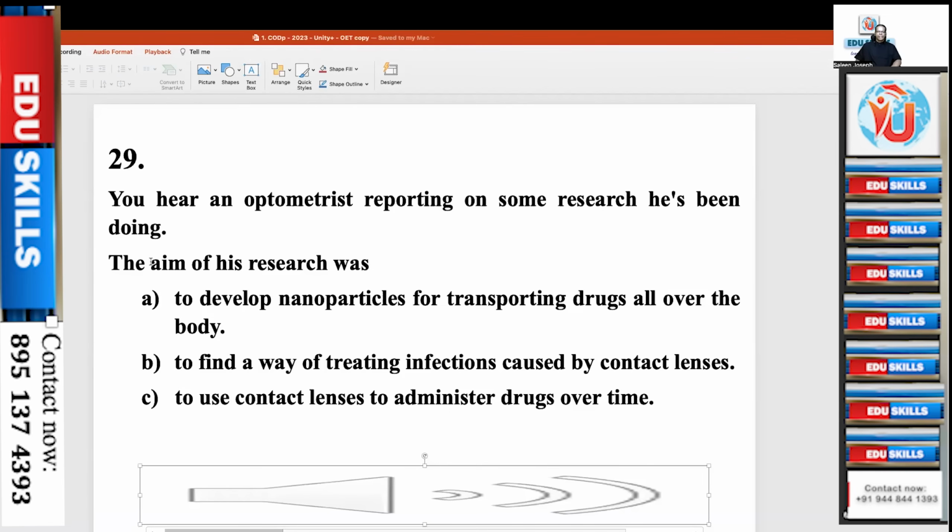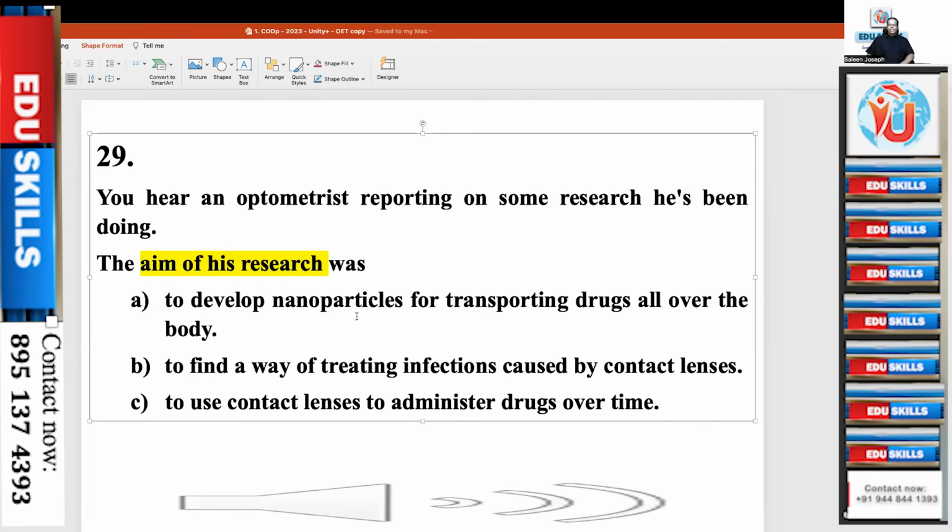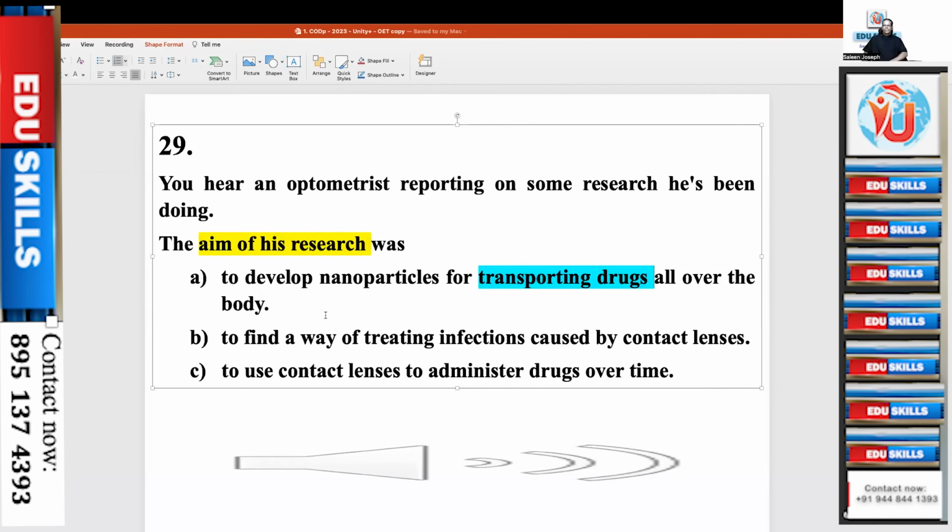What is the hedging word? Aim of his research. What is the aim of his research? To develop nanoparticles for transporting drugs. See, these are the hedging words or the main words: transporting drugs. Then the second one, transport drugs all over the body. To find a way of treating infections caused by contact lenses. Treating infections.